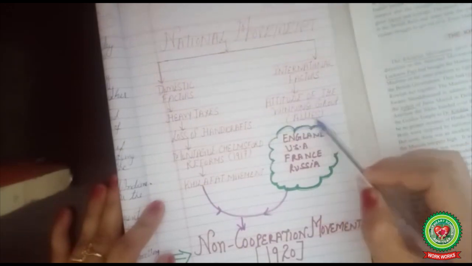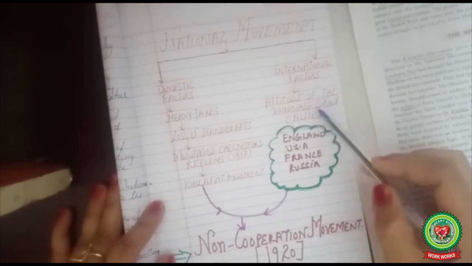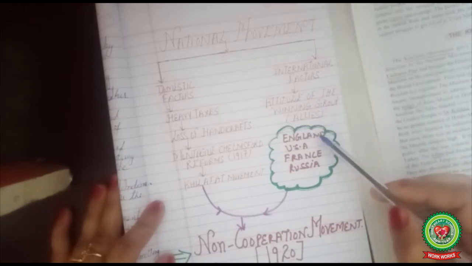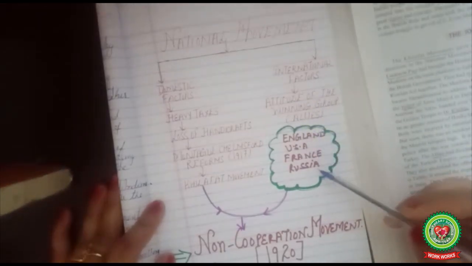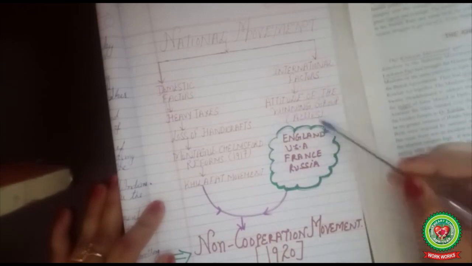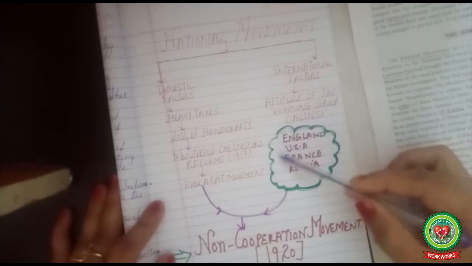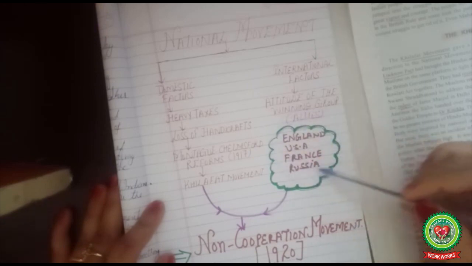The winning group, as we have discussed earlier, was called the Allies. The First World War winning group, the Allies, comprised mainly England, USA, France and Russia. These countries promised that after the First World War, the colonies under them would be given the right to self-government, but they did not fulfill their promises.